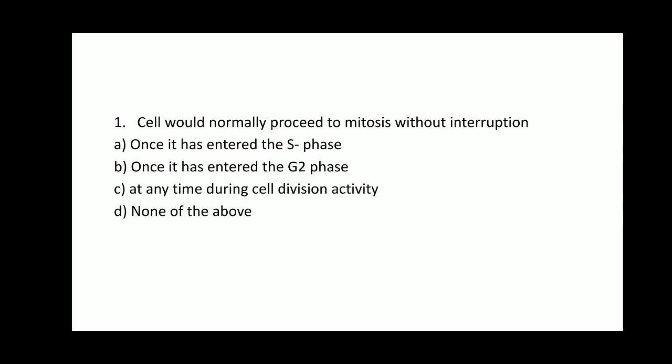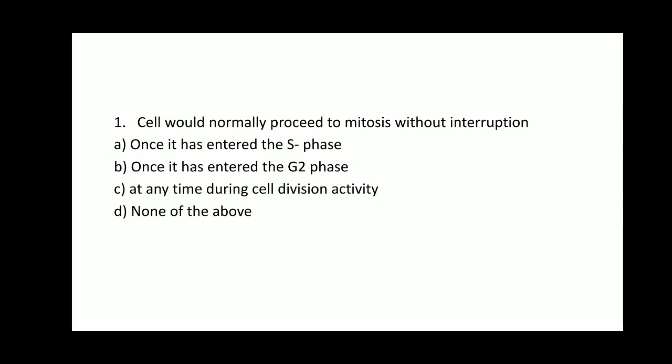The question is, cell would normally proceed to mitosis without interruption. The cell in interphase will go through the stages G0, G1, S phase and G2. G0 is a phase when the cell doesn't want to continue the cell cycle.